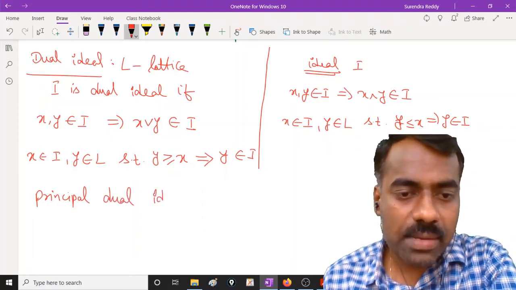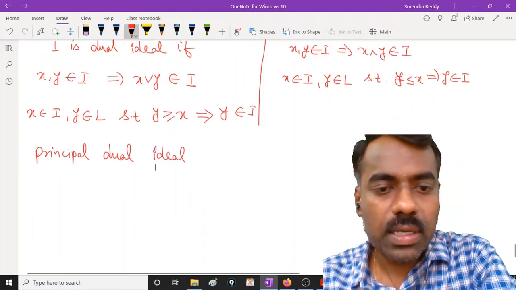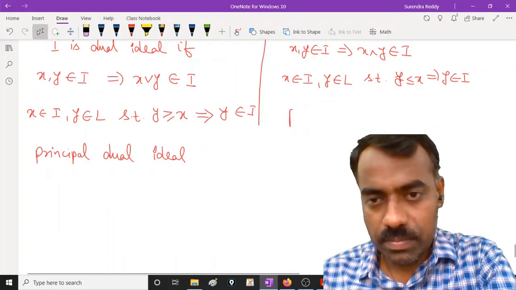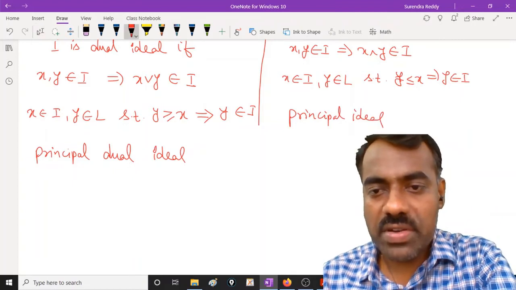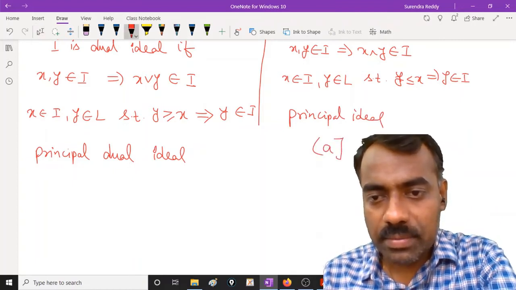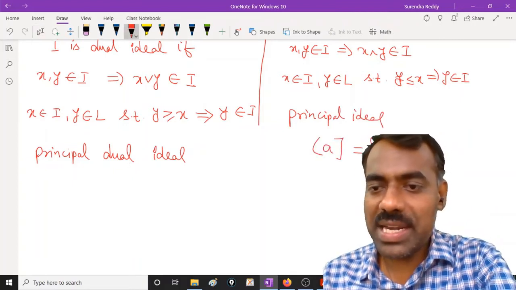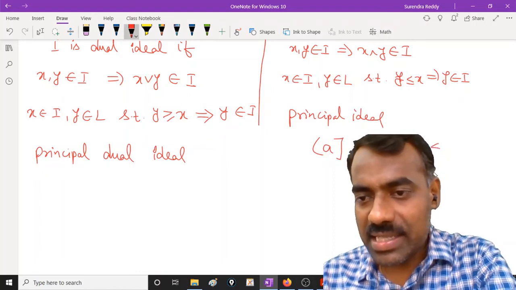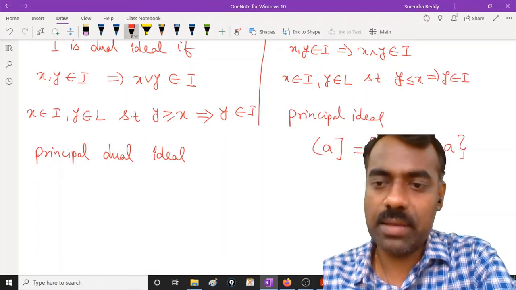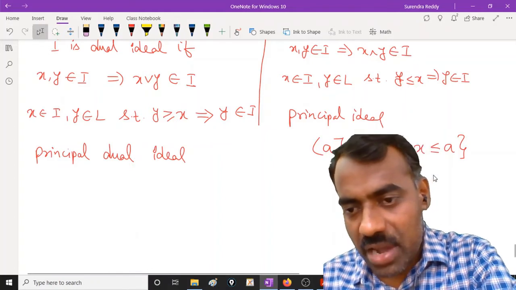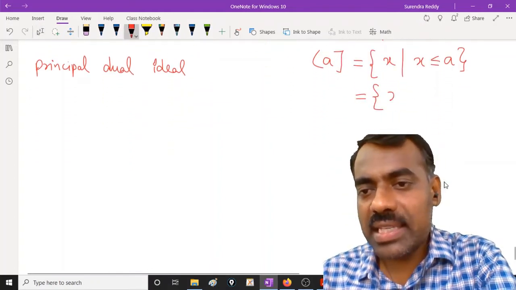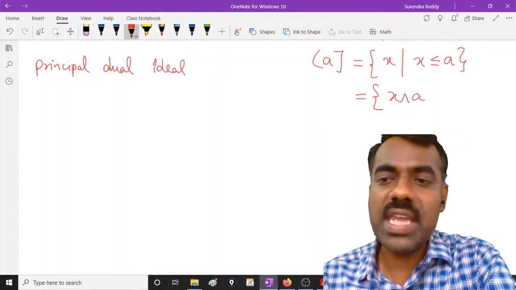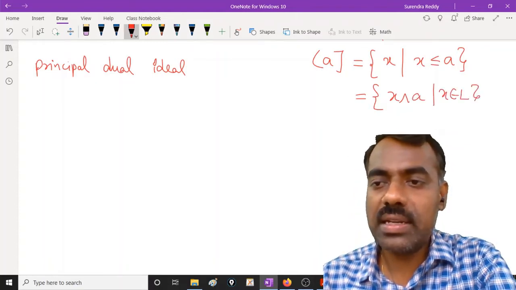Principal dual ideal. Here, the principal ideal we have denoted by this symbol, right? This is nothing but the set of x such that x is less than or equal to a, or the other way we have written it, x intersection, x meet a, for every x in L, right?